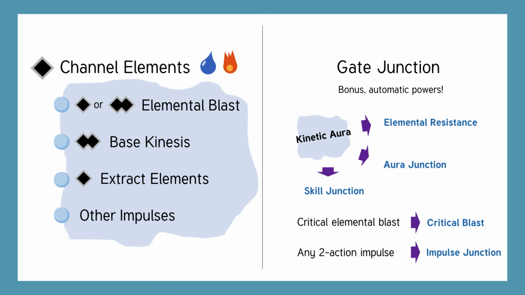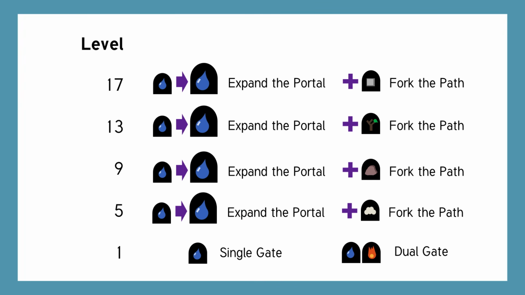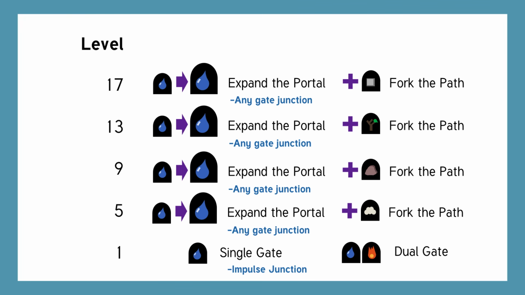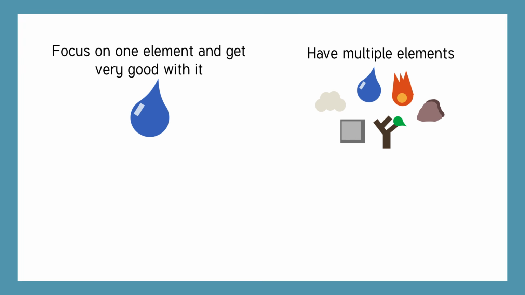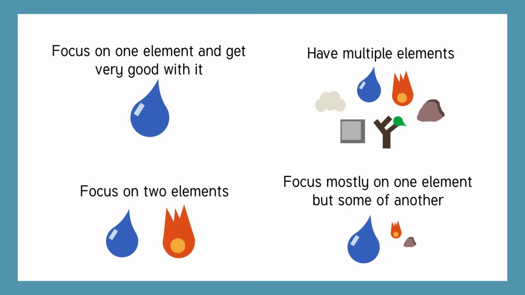Each element has only 1 gate junction for each of these categories, so there's not much to choose. If you decide not to gain power over a new element, then you get a new gate junction for one of your existing elements. At level 1, it must be an impulse junction, but at later levels you can choose. It probably makes sense that if you focus on 1 element, you get really good at it, but if you have multiple elements, you have more variety. The cool part is that eventually you could do almost any combination. You could focus on 2 elements, you could focus mostly on 1 element, but then have a couple of other backup ones or something else.